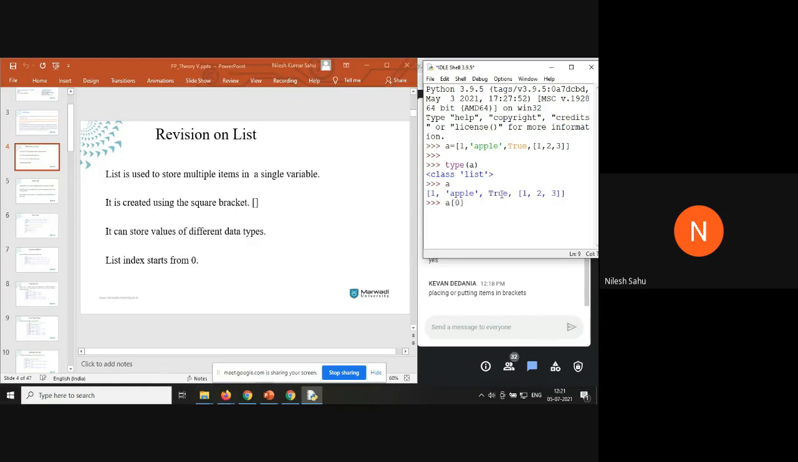So when I say a[0], 1 is going to be printed. When I say a[1], apple is going to be printed. The most important thing is that a list is one type of data type, but each element stored inside a list has its own data type. That means I can check the type of each element inside a list. What is going to be the type of a[0]? Anyone? Yes Nirav, it is going to be of integer type.